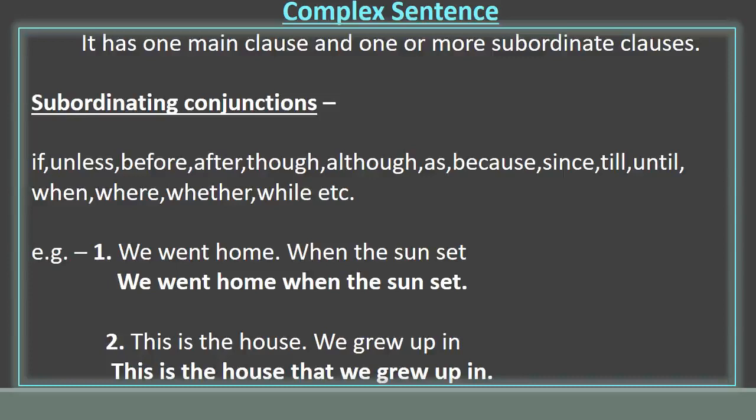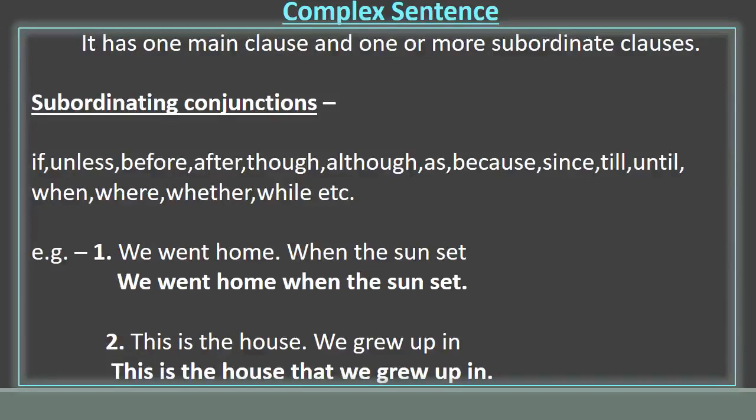Now it is a complex sentence. See the next one. This is the house we grew up in. This is the house that we grew up in is a complex sentence, as I have combined one independent clause